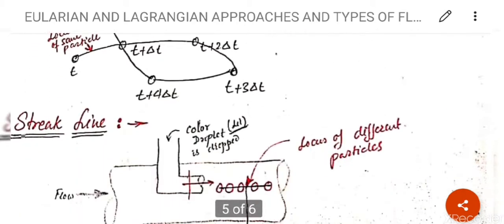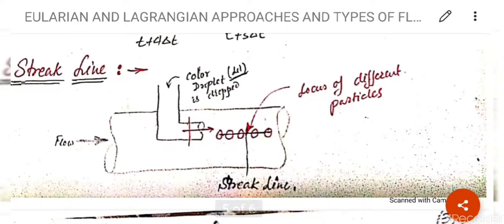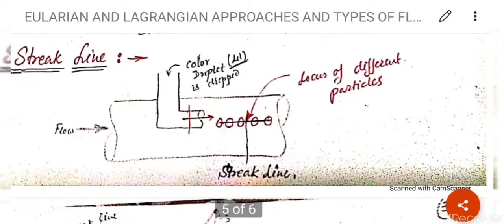Now we will discuss streak line. What is a streak line? See the diagram, I'll explain it. So what is a streak line? It is the locus of different particles. Understand this diagram first. Clear?